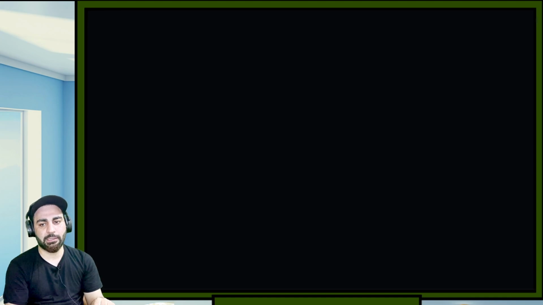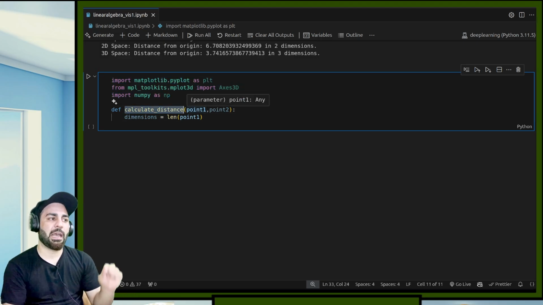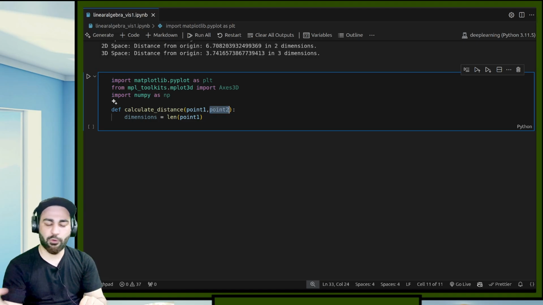Now we should do this. If you see this, I have imported these libraries, and then to calculate distance, I'm saying give me point 1 and give me point 2, and the formulation has been seen in the earlier lectures. So now I am calculating the length, the dimensions.